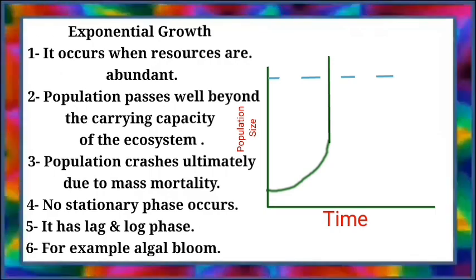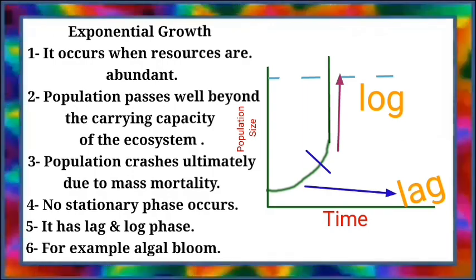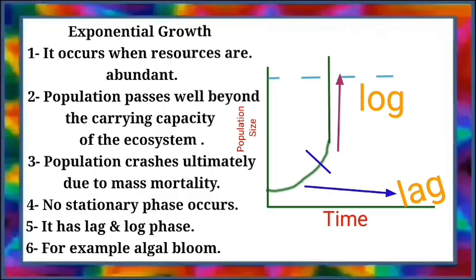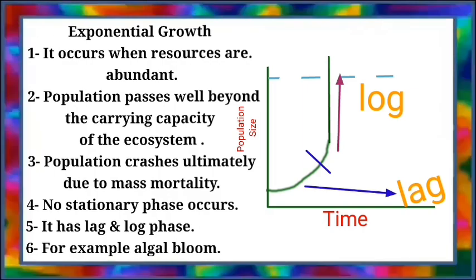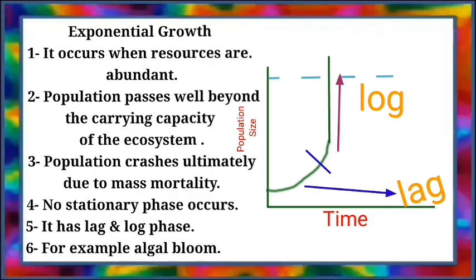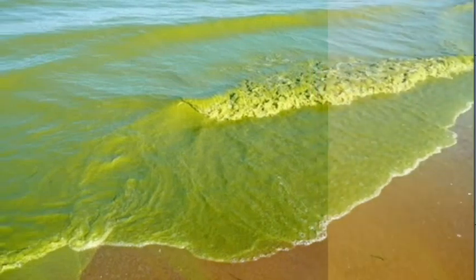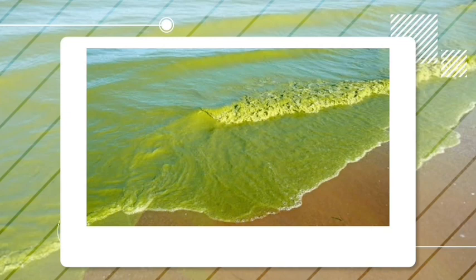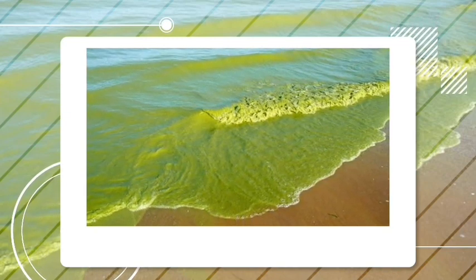It has two phases, the lag phase and the log phase. Here you can see in the graph that the lag phase is the initial period, or period of adjustment, and the log phase is the one in which the population grows in a logarithmic fashion. In the graph of exponential growth, there is no stationary phase. The graph is moving upward but does not become parallel to the x-axis. Exponential growth occurs in fewer organisms, for example, algal bloom. There is a rapid increase or accumulation in the population of algae in freshwater or marine water systems.